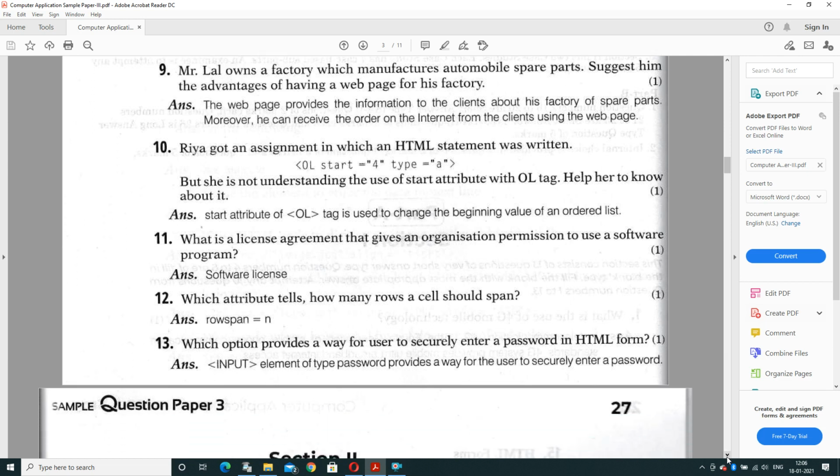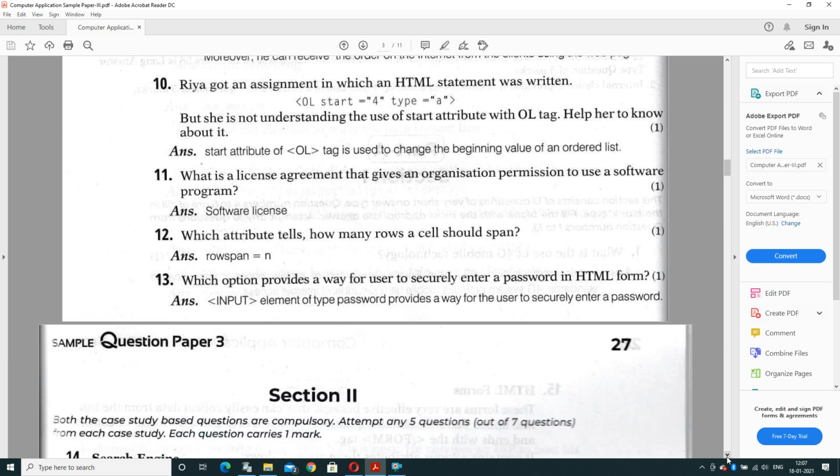Question number 9. Mr. Lal owns a factory which manufactures automobile spare parts. Suggest to him the advantage of having a web page for his factory. The web page provides overall information to clients about his factory of spare parts. Moreover, he can receive orders on the internet from clients using the web page, and he can present his product in an interactive way in front of clients, by showing interactive pictures and interactive videos also.